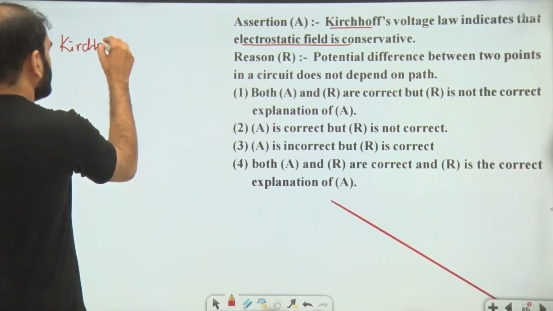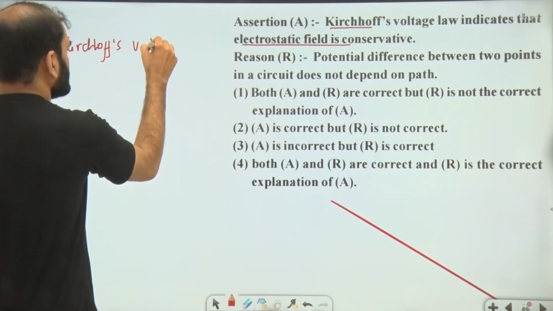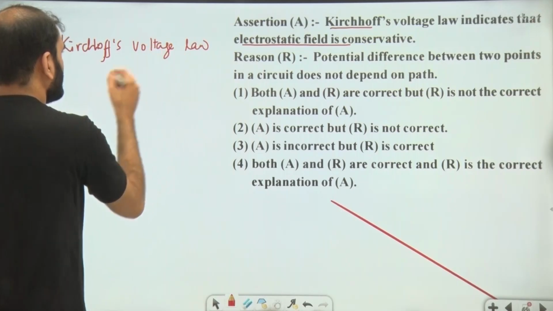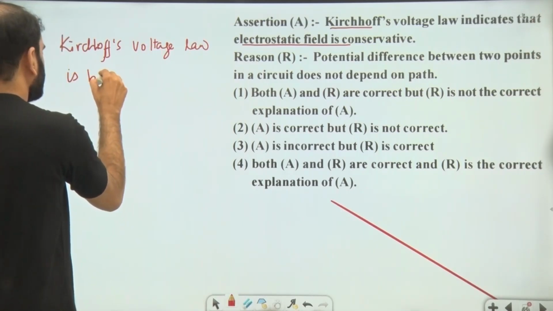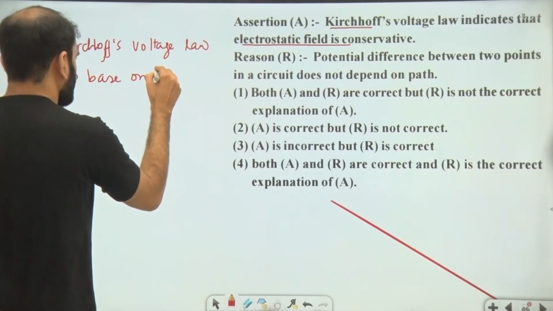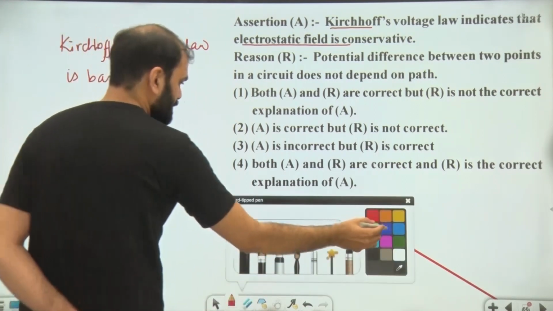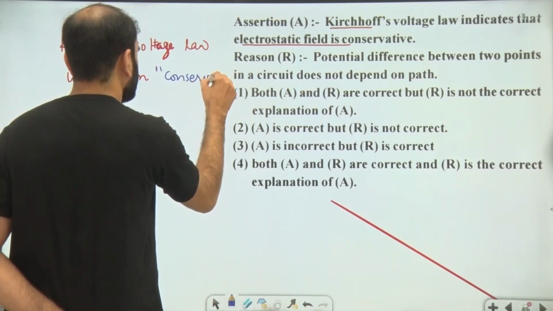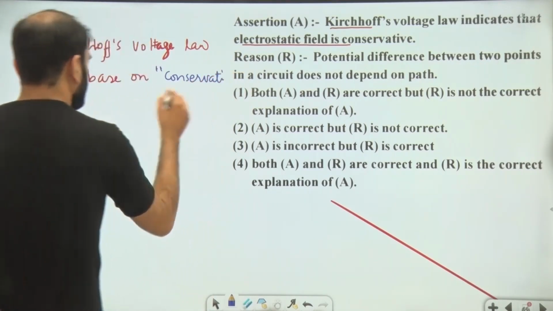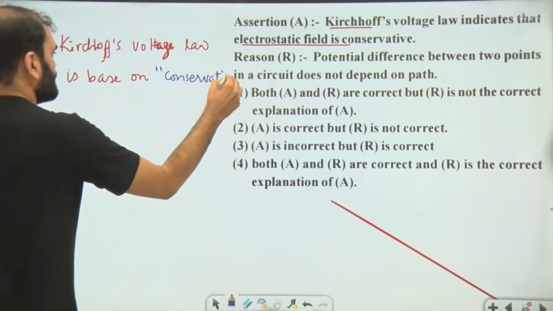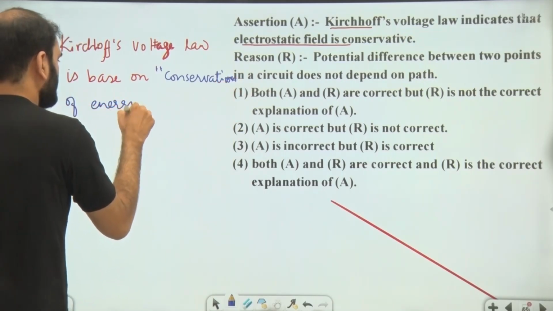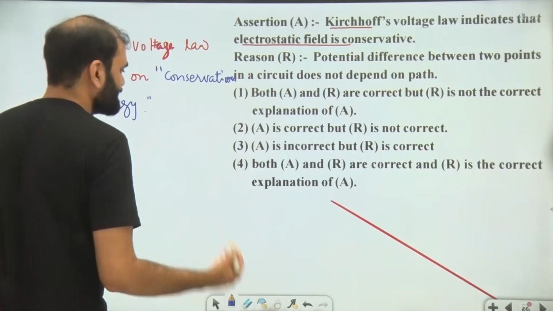Kirchhoff's voltage law is based on conservation of energy. While Kirchhoff current law is based on charge conservation.